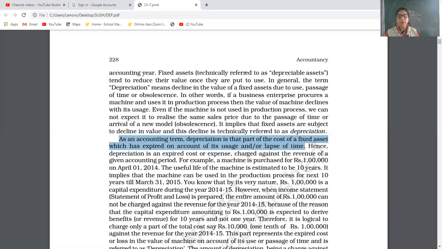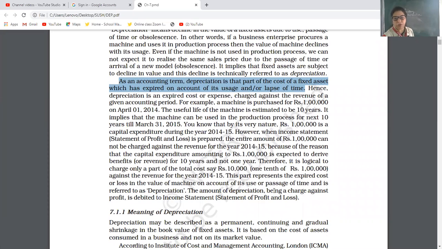Okay. So when the income statement is prepared, the entire amount of 1 lakh cannot be charged because that is capital expenses. That 1 lakh is to be shown in the balance sheet. Then 1 lakh divided by 10, because that value is for 10 years. So 10,000 rupees every year is to be shown in income and expenditure or profit and loss. The statement of profit and loss will include 1/10 of 1 lakh rupees. I will give you the formula of that.